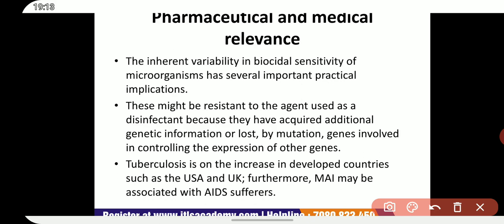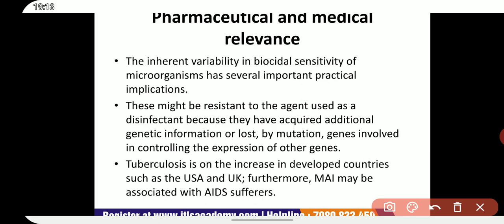So they were not there for causing any infection, but they got the opportunity and they caused infection. That's why they are called opportunistic pathogens.